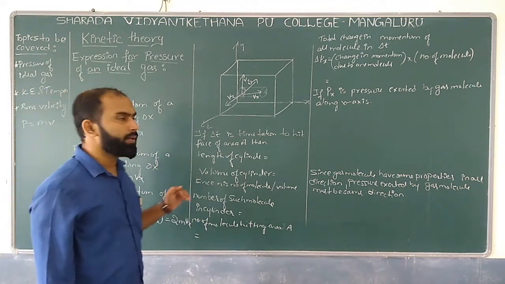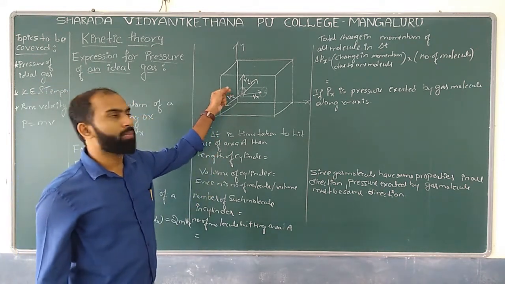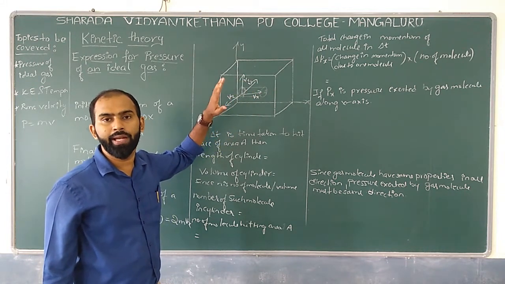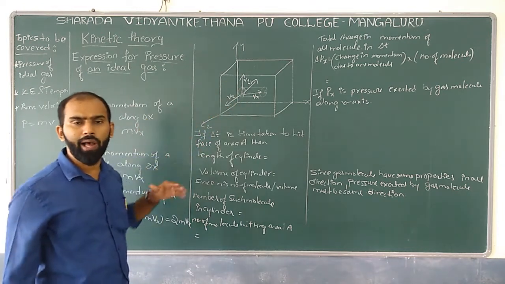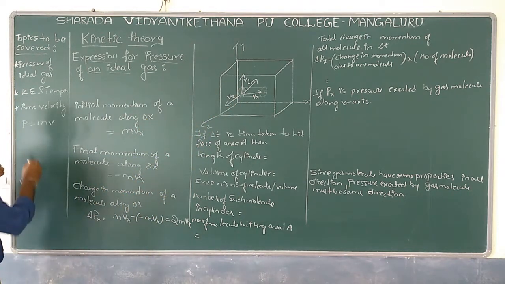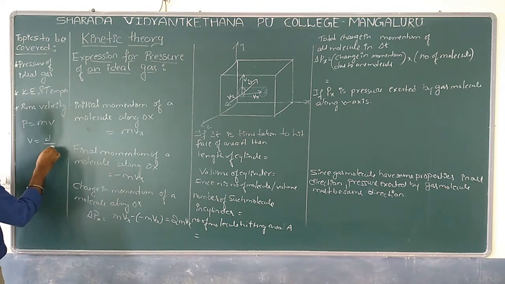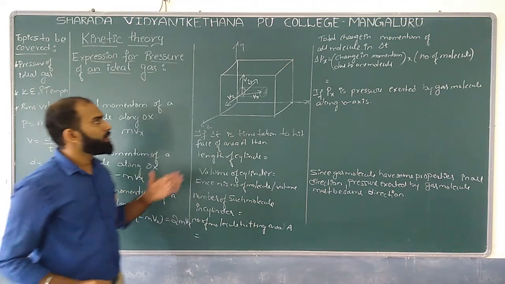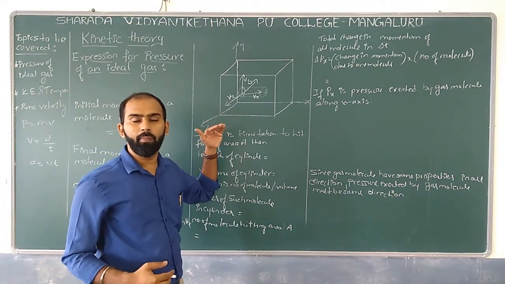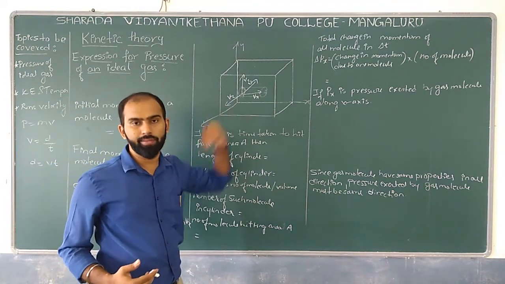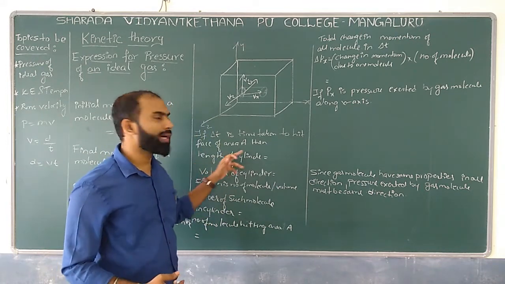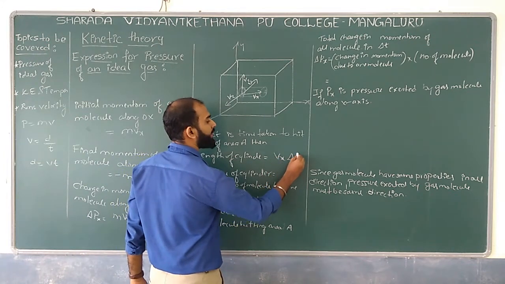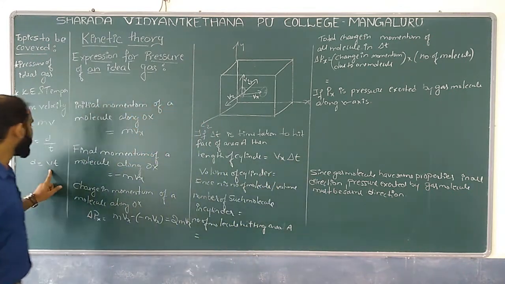Similarly, if the molecule is moving, what distance is covered by the molecule within a time t? The basic formula we know is that velocity is equal to displacement by time, so distance is velocity into time. Since we have taken the velocity of the molecule moving along the x-axis, the length of the cylinder can be taken as vx into delta t, that is, velocity into time.